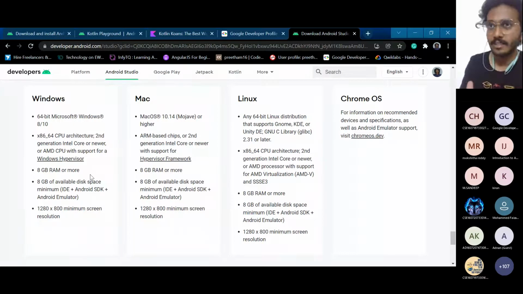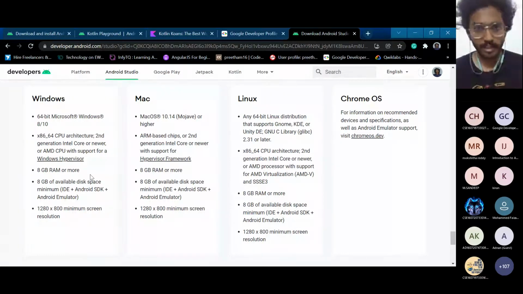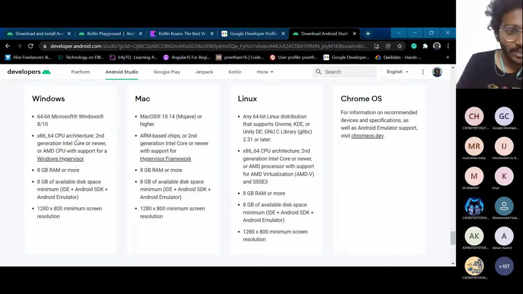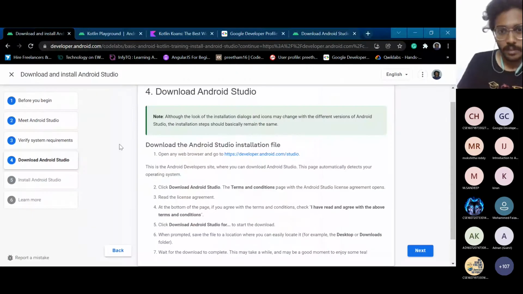So make sure you have that. I think 6 GB RAM is also enough. So 4 GB also works, but it only opens the Android Studio, and it lags a lot of the time. So make sure you have proper RAM in order to run Android Studio. So download it.